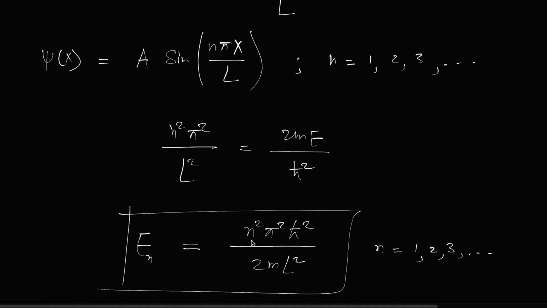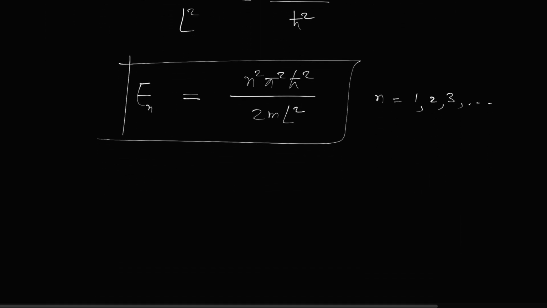So here you can see that if n becomes 0, energy becomes 0, which is not possible in quantum mechanics. So we got the energy eigenvalues. For n is equal to 1, it will become pi square h cross square divided by 2mL square.